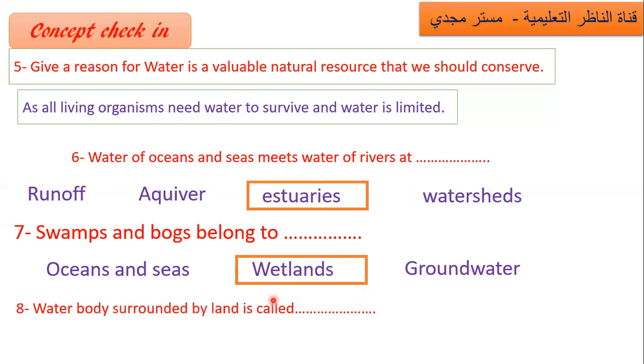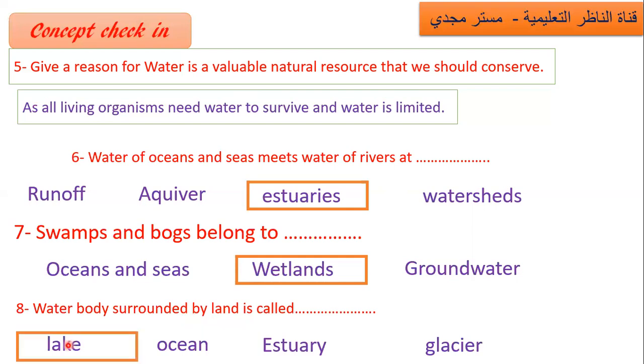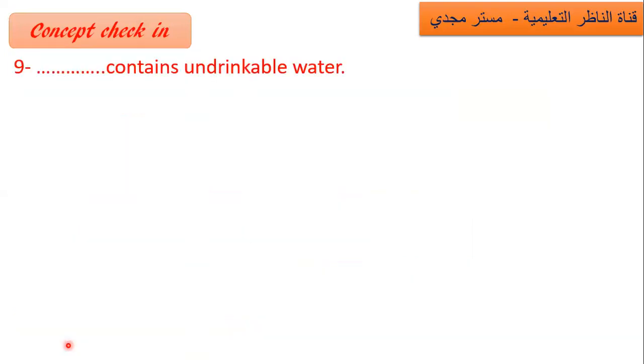Number 8. Water bodies surrounded by land. Look at this, underline this. Which water body is surrounded by land or a low-lying area? So choose one. Which one is surrounded by land? Excellent. Lake.